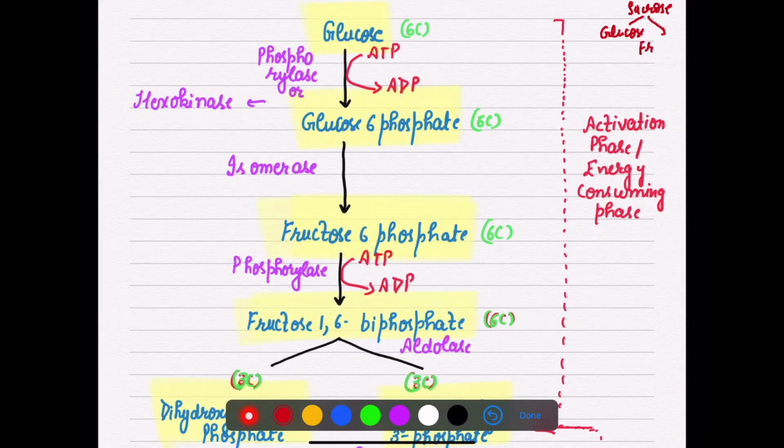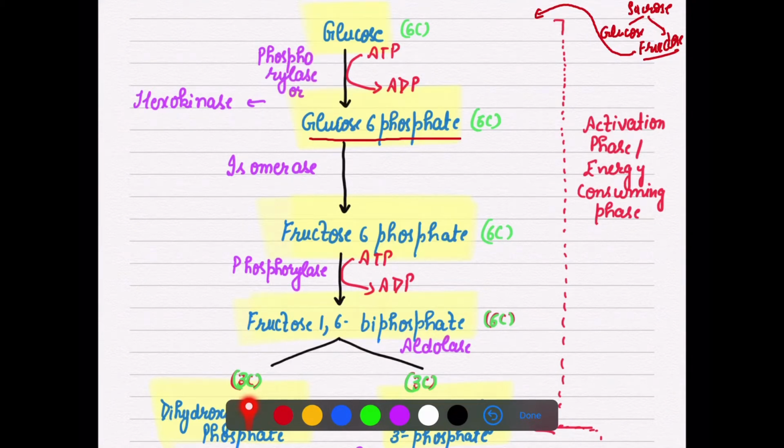The moment they break down, they enter this pathway and change into glucose 6 phosphate with the help of enzyme